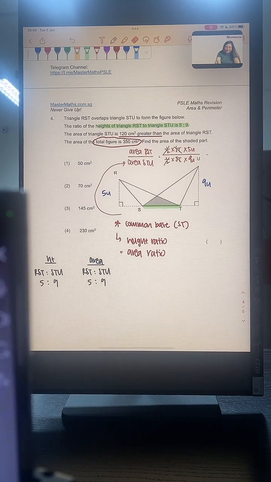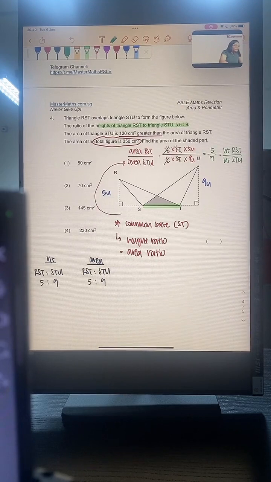We will get the area ratio to be 5 out of 9, which is the same as the height of RST and height of STU respectively. Therefore, we can conclude that when we have a common base, the height ratio is the same as the area ratio.